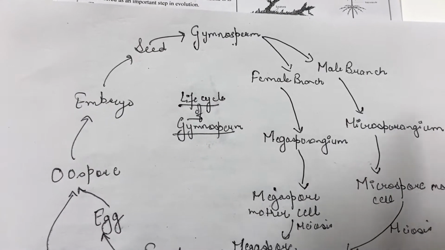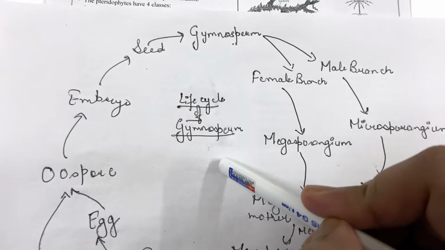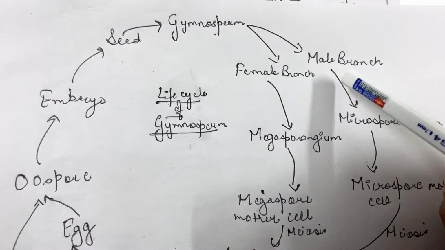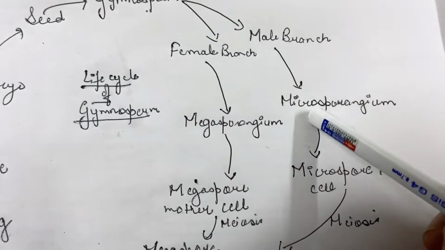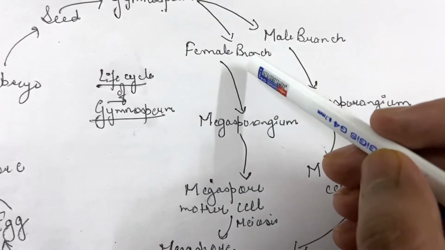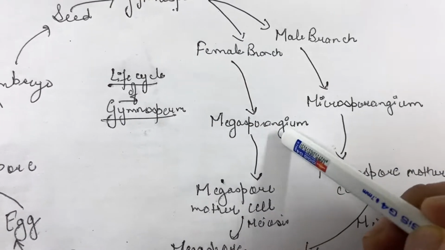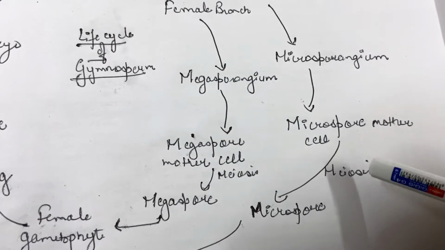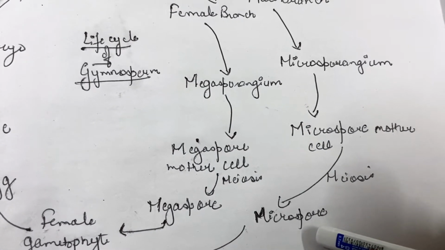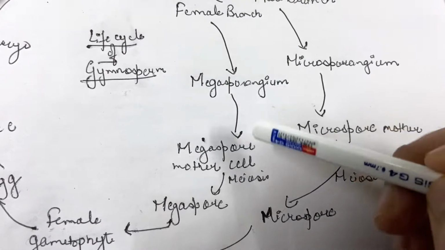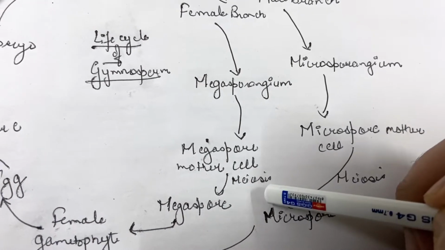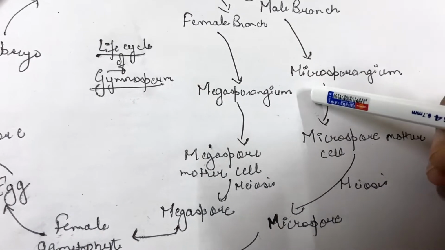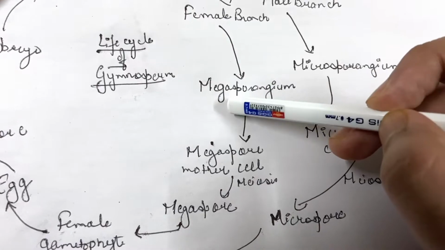So let us now understand the life cycle of a gymnosperm. So gymnosperm has a male branch and female branch. Male branch or the male strobili bears microsporangia. Female branch or female strobili bears megasporangia. Microsporangia has microspore mother cell which by meiosis produces microspore. Similarly, megasporangium has megaspore mother cell which by meiosis produces megaspore. Always remember, for the male part micro is used and for the female mega is used.